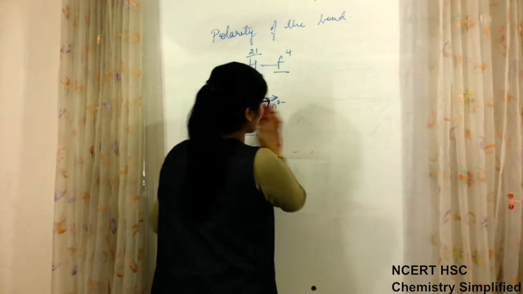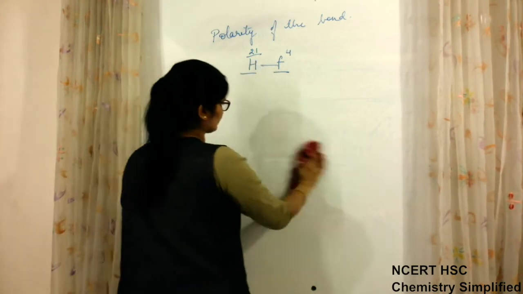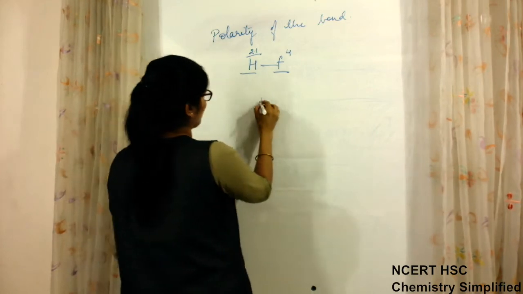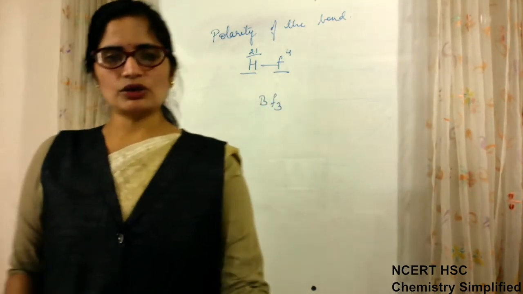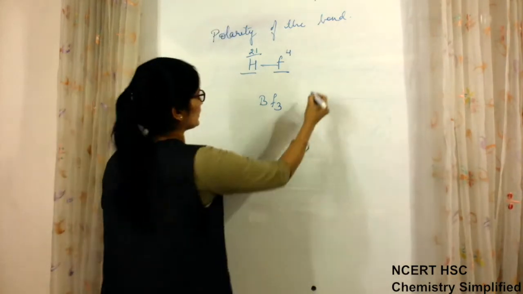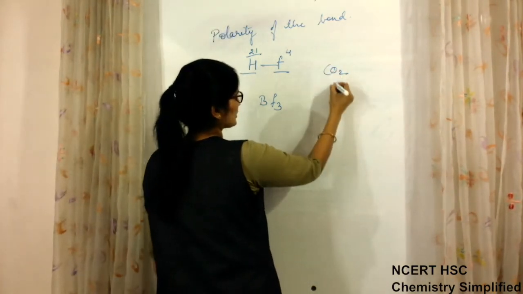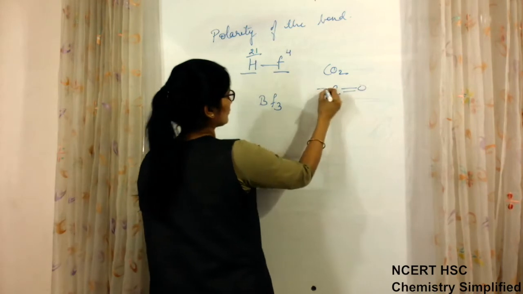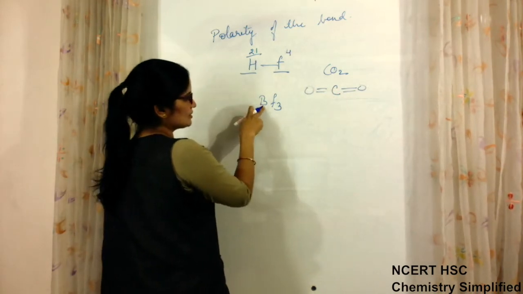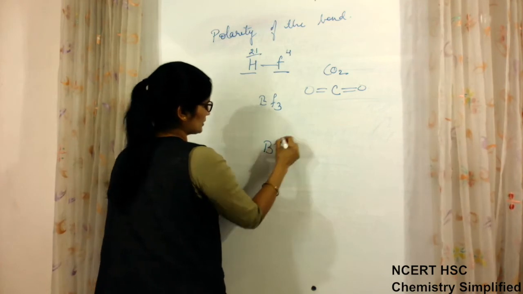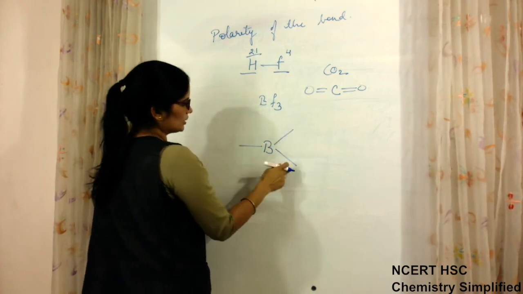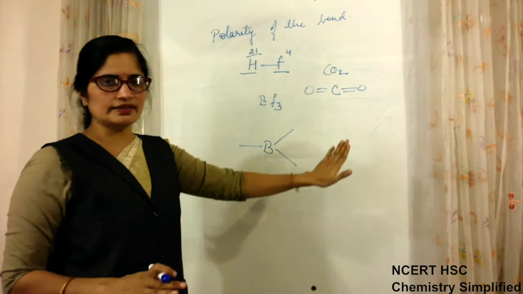Now, another example we'll take is the BF3 molecule. There are 3 bonds. When 2 bonds are there, like in CO2, the central atom has 1 bond this side, 1 bond this side. Now this is the central atom, and we have 3 bonds. When 3 bonds are there, the geometry is trigonal planar, because all are in one plane.